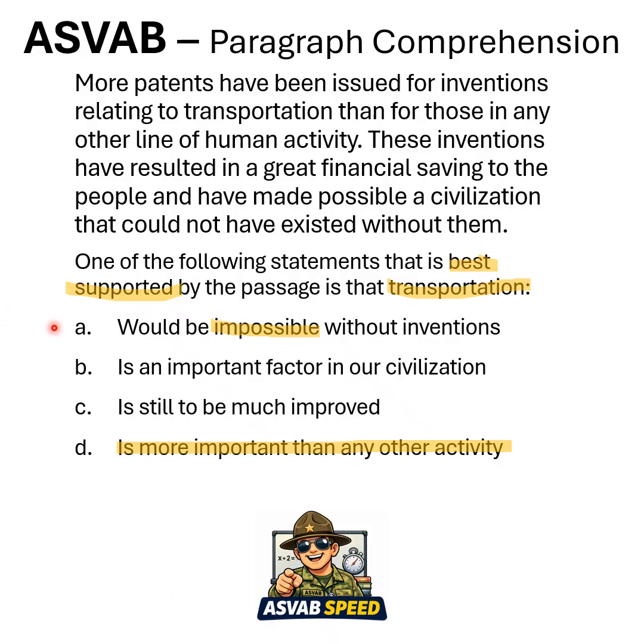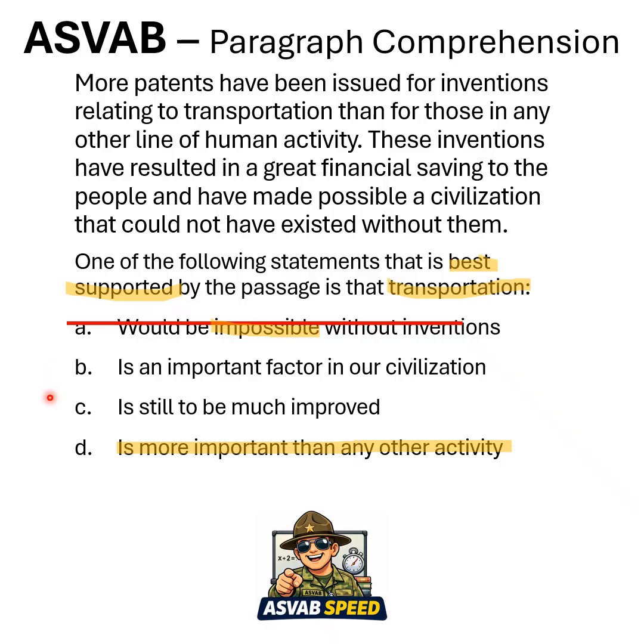So A would be impossible without inventions. Well, it actually doesn't talk about the possibility or impossibility of any of this stuff happening. So that's not really what the section's about. Let's look at B. It's an important factor in our civilization. Well, if I scan, I see the word civilization right here. That could not have existed without them. Well, important factor and could not have existed. That lines up. So let's hang on to B.